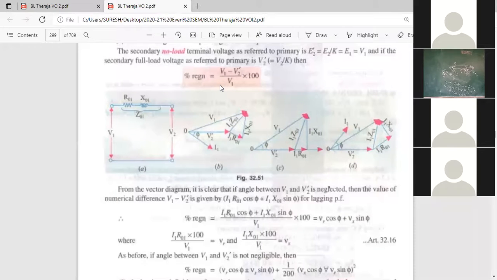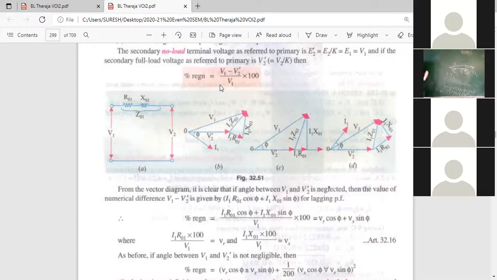Now see the equation below. Percentage regulation is equal to, what are they taking in the next equation? V1 minus V2, I1 R01 cos phi. Why are they taking this? See here, from this equation, I am taking V1 minus V2.